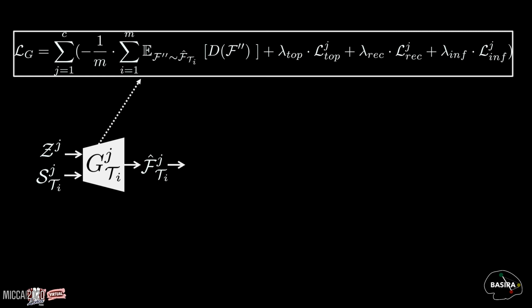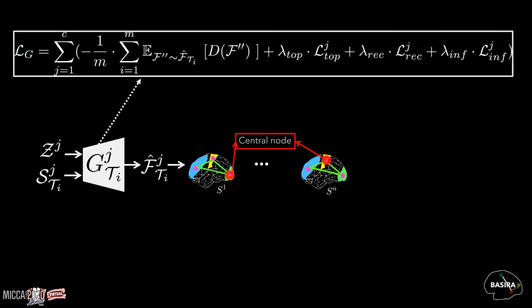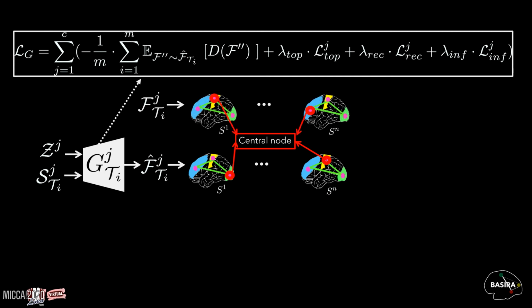We recall here that the brain graphs have unique topological properties for biological connectivities that should be preserved when predicting the target brain graphs. For example, in these ground truth graphs, if the yellow ROI is considered as a central node for the subject S1, which means the most effective node in passing brain signals, this does not mean that it is also a central ROI for the brain of the subject Sn.